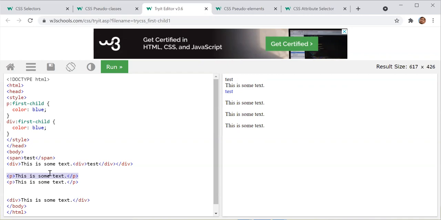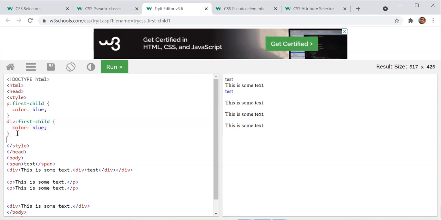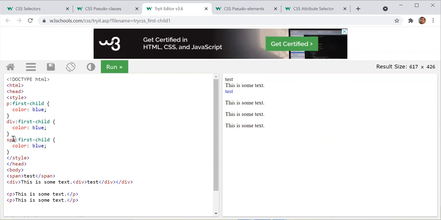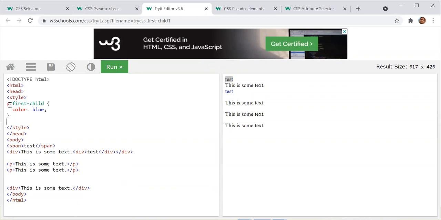Right. If you create another CSS like span and first child, then it will work for span as well. Let me try first child. Yes, it is applying. Now I got it. Means if I remove these two, it will not work on the span first. Then it will work on the paragraph. Right. So if the first child is a paragraph, then it will work.